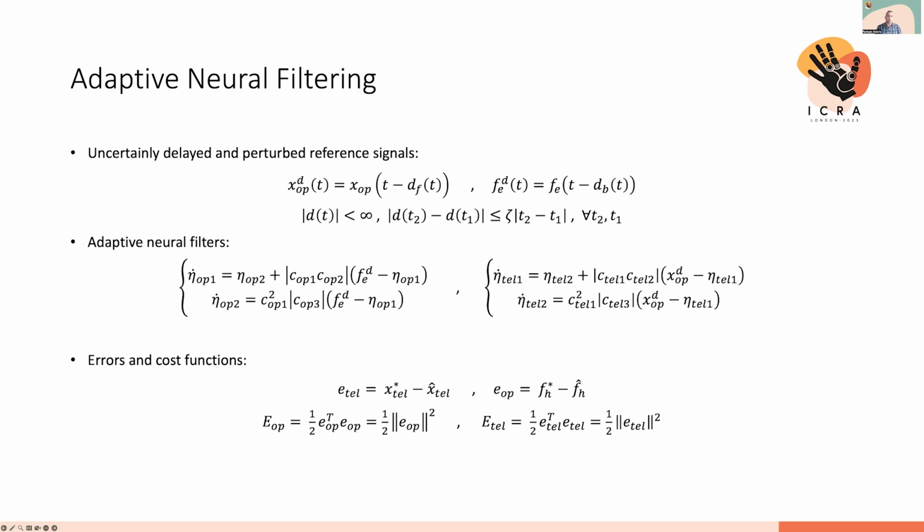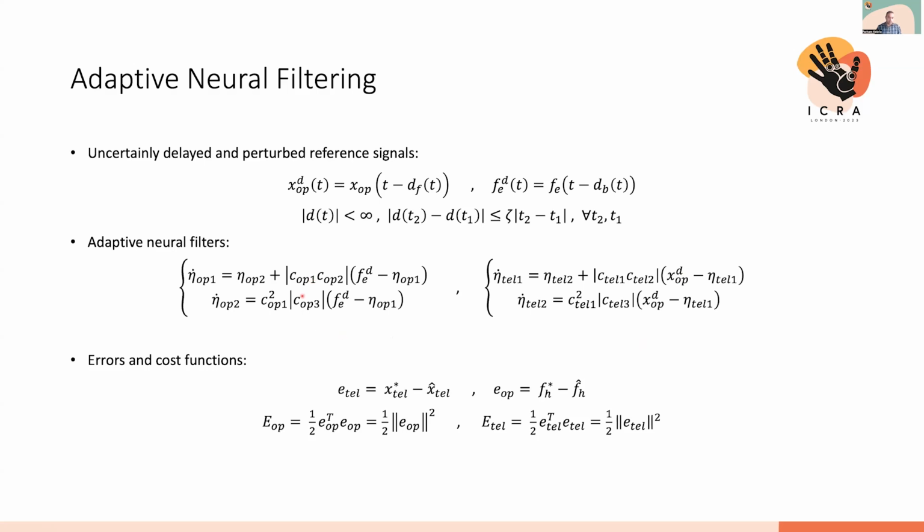So we consider two filtering structures for each side of the teleoperation, one for the operator and the other one for the teleoperator. And each filter, as you see, has three coefficients, and these coefficients could be learned adaptively to improve the performance of the teleoperation. These filters are designed to stably guarantee the performance while estimating the smooth reference signals F and X, which is required for the complete and proper task execution of a teleoperation.